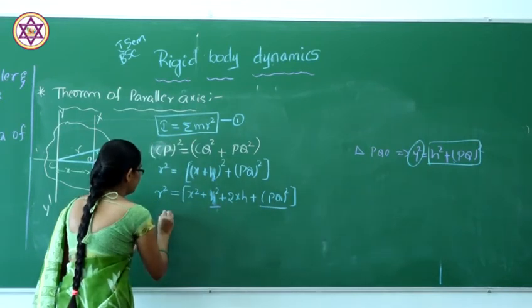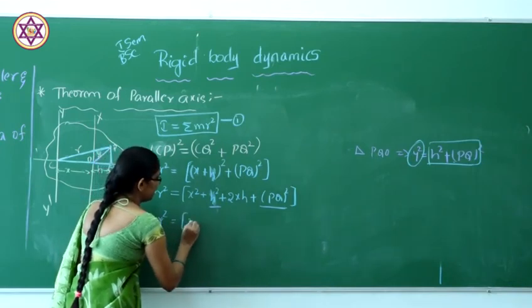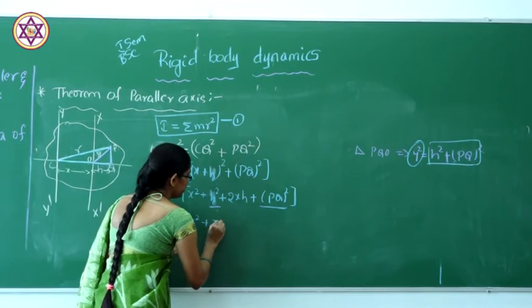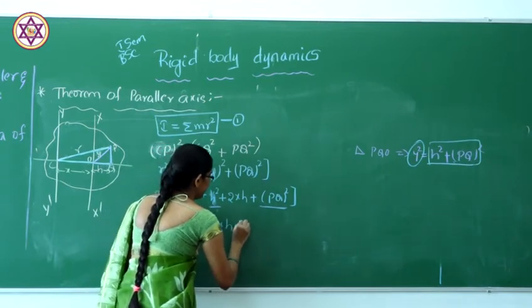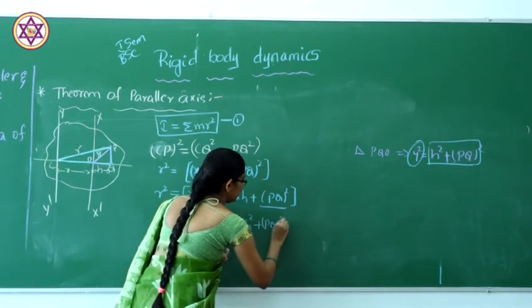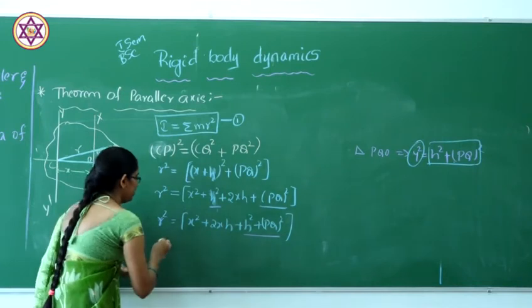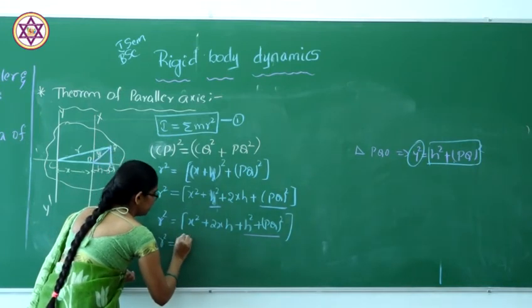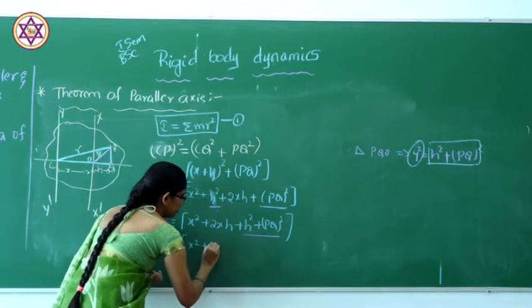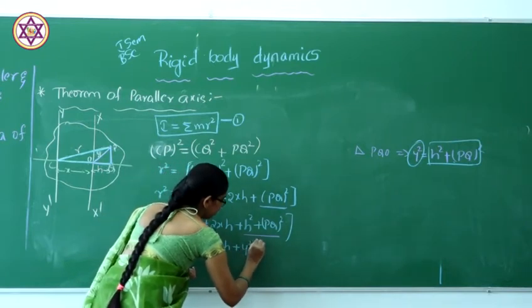I will substitute: r square should be equal to x square plus 2xh plus h square plus PQ square. So instead of PQ square plus h square, I will write y square, giving x square plus 2xh plus y square.